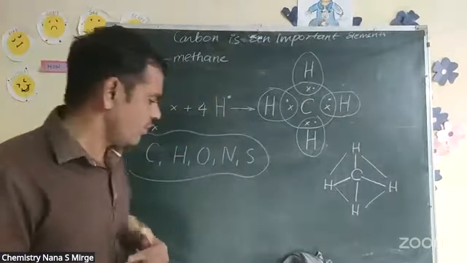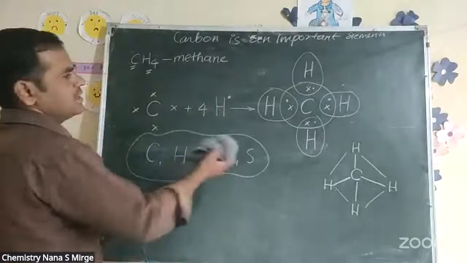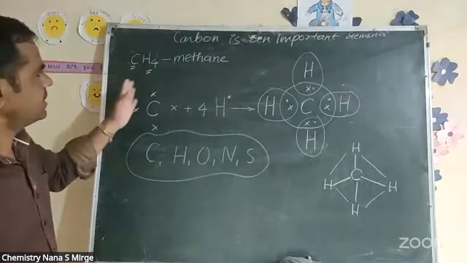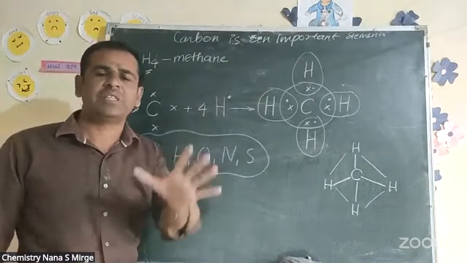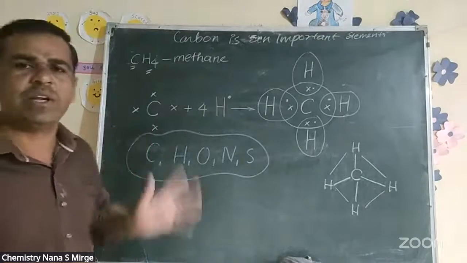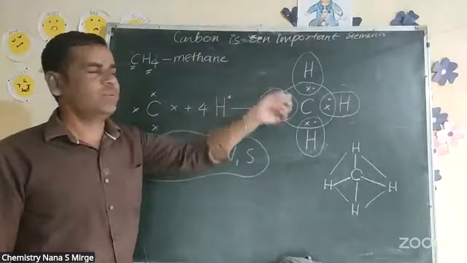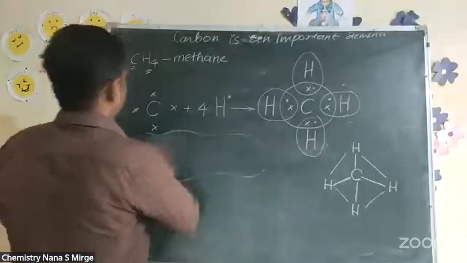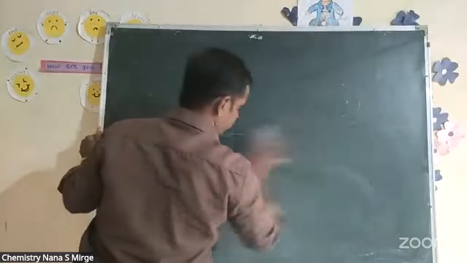So we have certain organic compounds. It is basic, what we learned and understood in methane. Methane is a very important and basic compound, which is made from carbon and hydrogen: four hydrogen and one carbon. So carbon and four hydrogen form CH4, methane. Okay, so we have to see more details about carbon and its compounds.